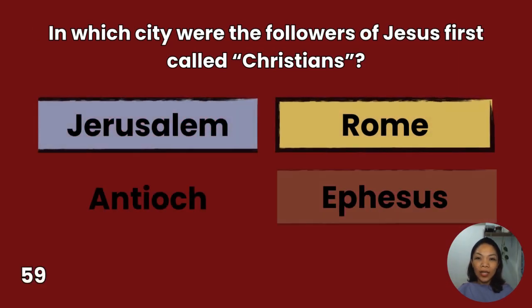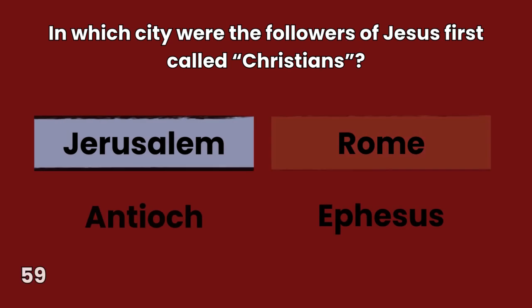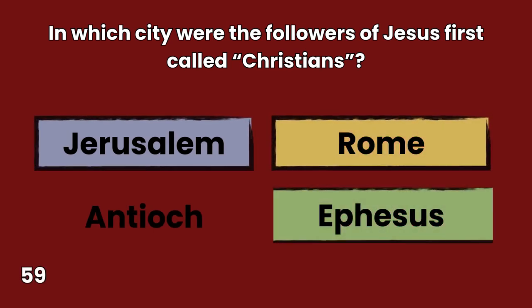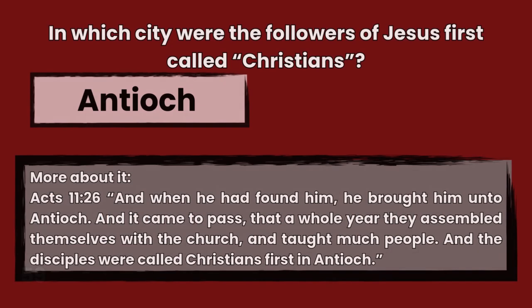59. In which city were the followers of Jesus first called Christians? Jerusalem, Antioch, Rome, Ephesus. You have 10 seconds to answer. The answer is Antioch, Acts 11:26. And when he had found him, he brought him unto Antioch. And it came to pass that a whole year they assembled themselves with the church, and taught much people. And the disciples were called Christians first in Antioch.